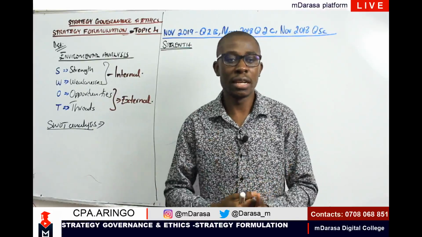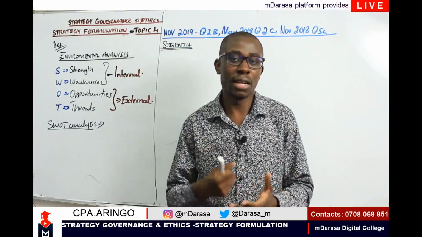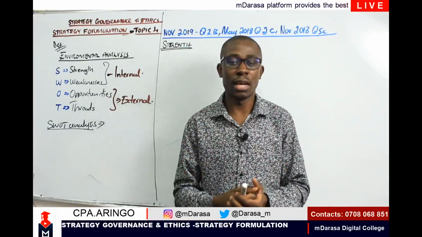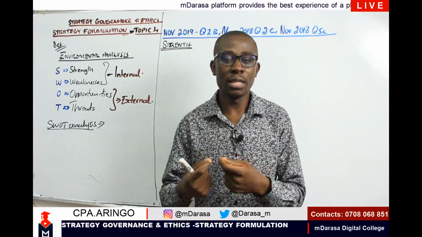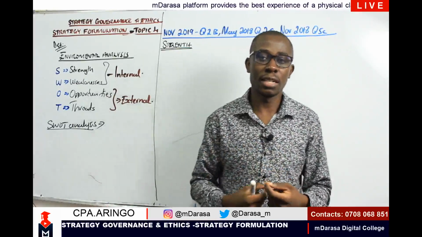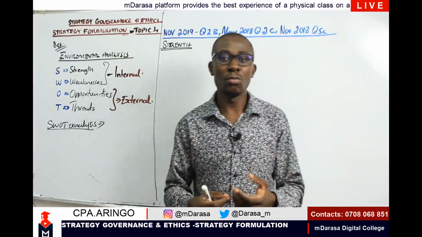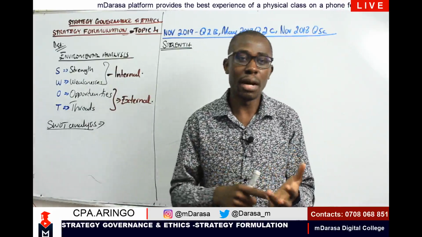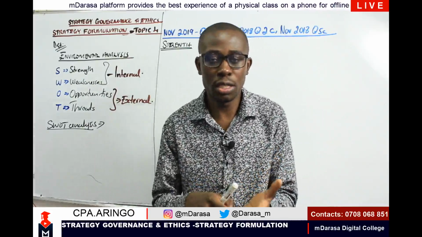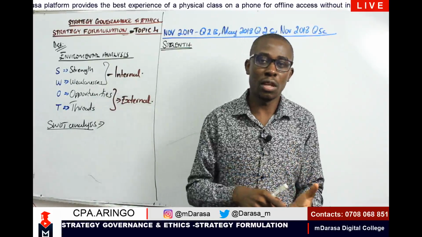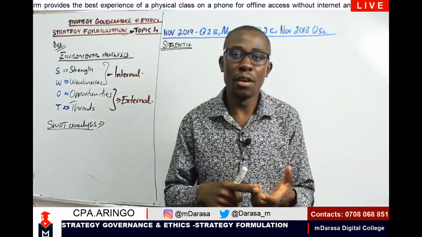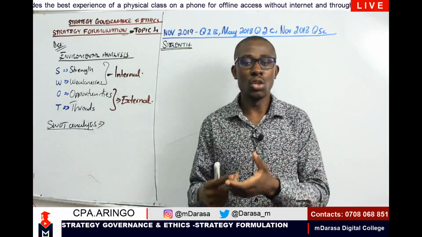For example, right now we all know that Mdarasa is the best platform for e-learning, more so for CPA students. And why is Mdarasa standing out? Mdarasa is standing out because it knows very well that amongst its strengths is to provide quality to students, also to provide a very cost-effective platform that is very flexible and user-friendly.